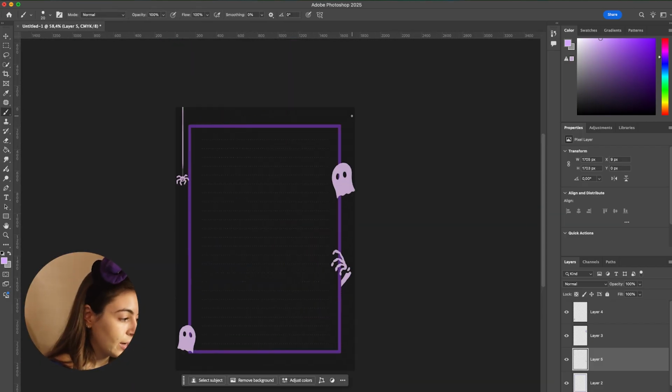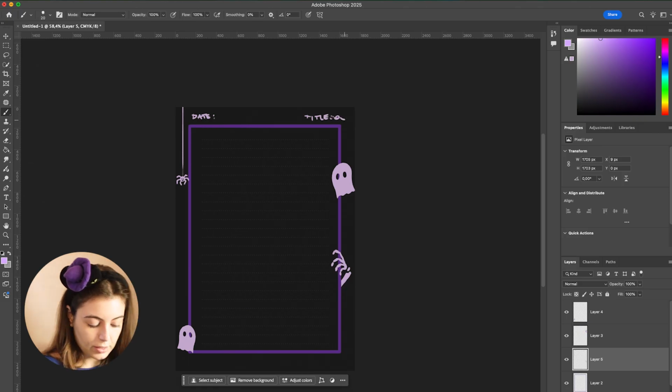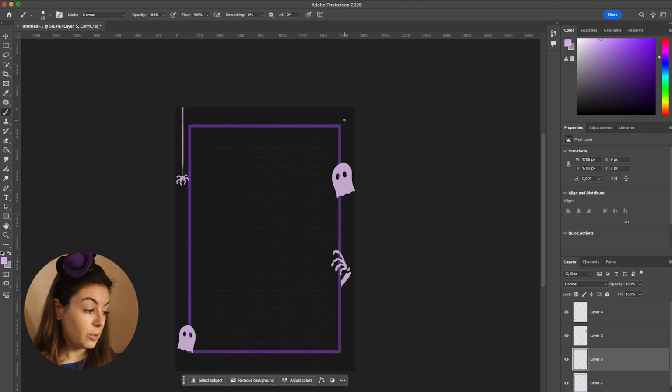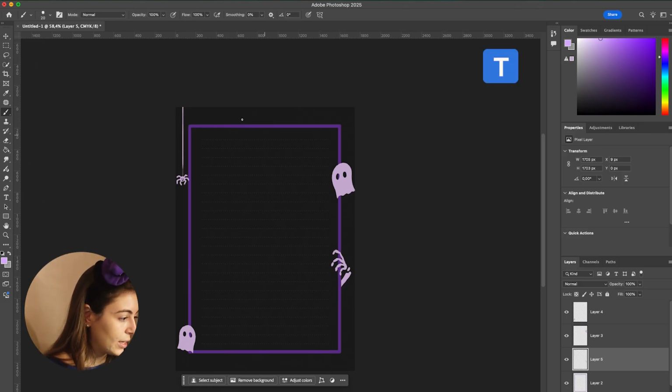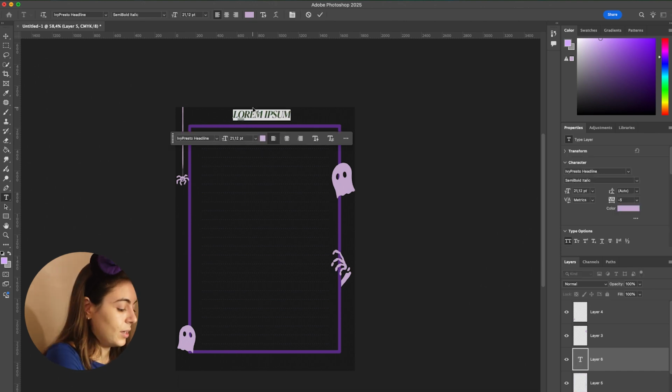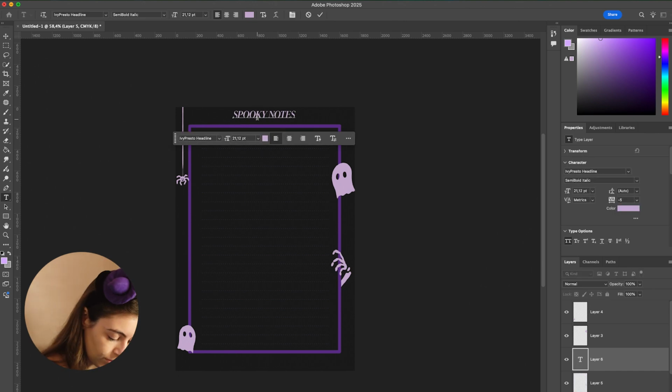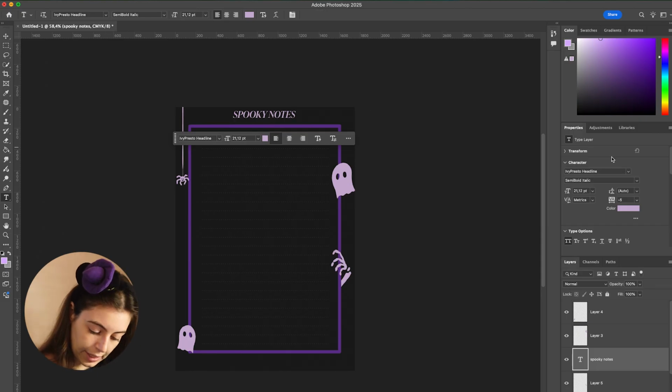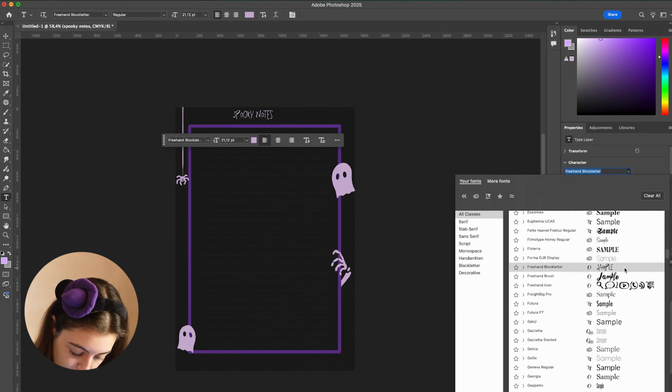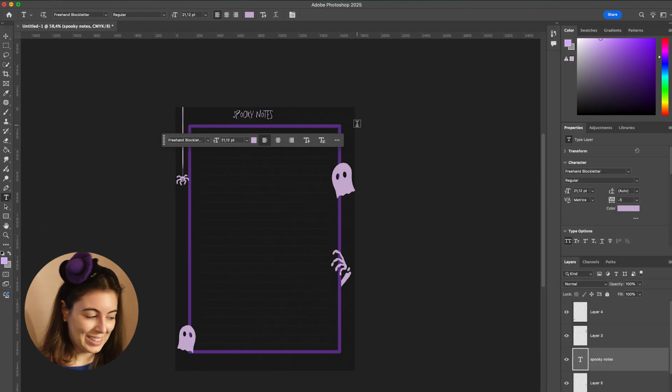Maybe we can put a title, things like that. I want to use that font that we couldn't use before, so let me just press T and we're saying spooky notes. I'm going to hit OK, and then here, Freehand Black Letter, perfect.